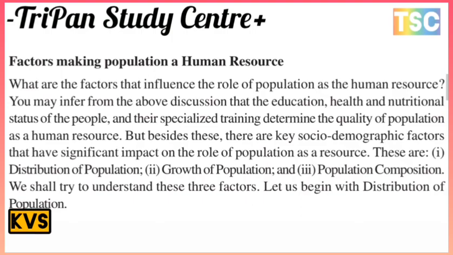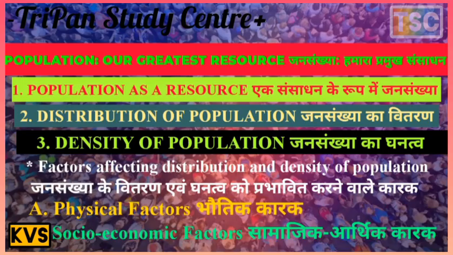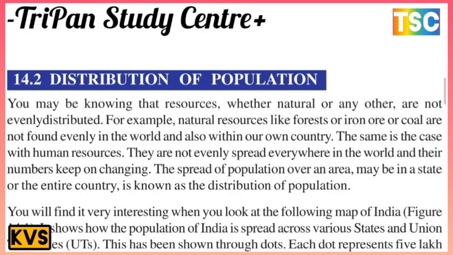Let us begin with distribution of population. You may know that resources, whether natural or any other, are not evenly distributed. For example, natural resources like forests, iron or coal are not found evenly in the world and also within our own country.